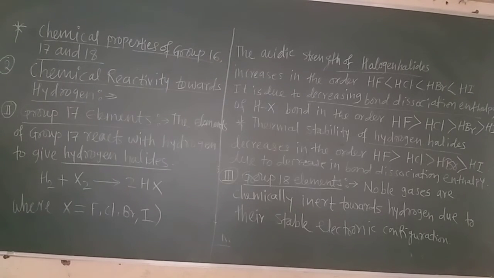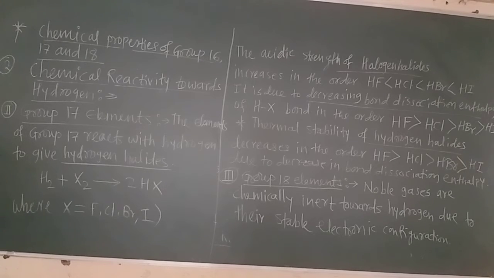Hydrogen halides, such as H2 plus X2 gives 2HX. X means it may be fluorine, chlorine, bromine or iodine. Remember. Now all the haloacids or halogen acids are acidic in nature. You know that hydrogen chloride, hydrogen bromide and hydrogen iodide are also acids. Hydrogen chloride is also an acid. So the acidic strength of the hydrogen halides